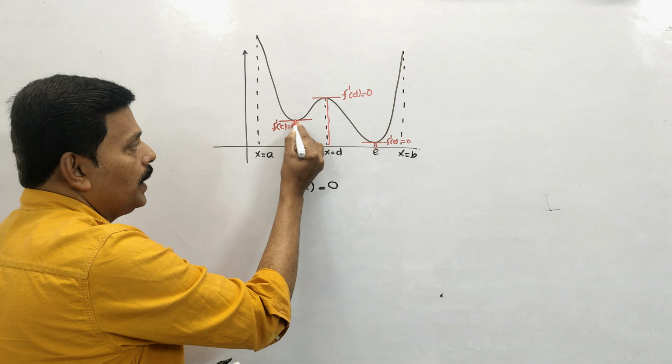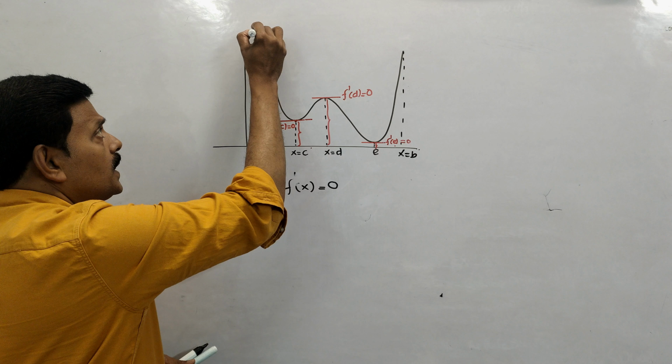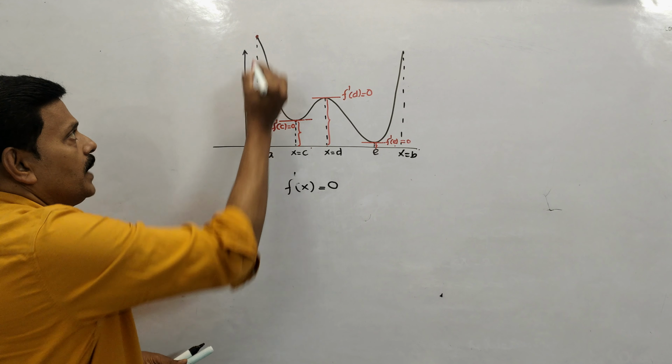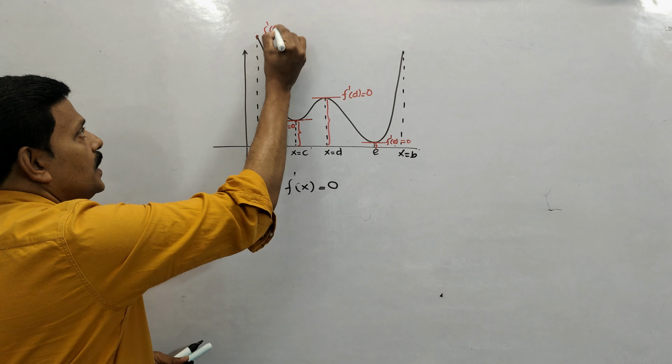Absolute maximum or absolute minimum can be at these points or some other points where f dash x need not be 0. Since the interval is from a to b, you can see at a the function is gaining maximum value, but if you draw the tangent there, it is not parallel to the x-axis. So f dash a is not 0.